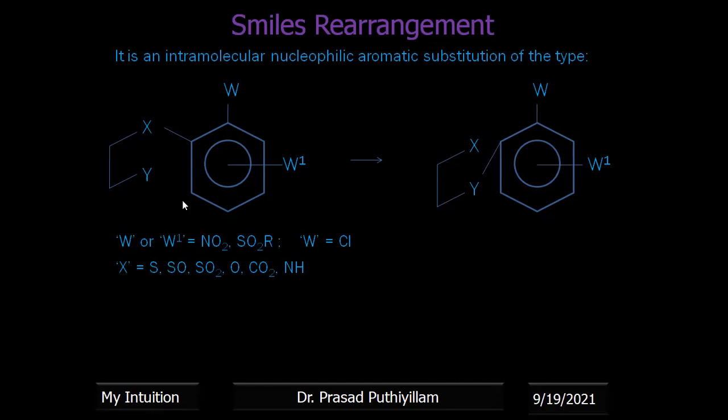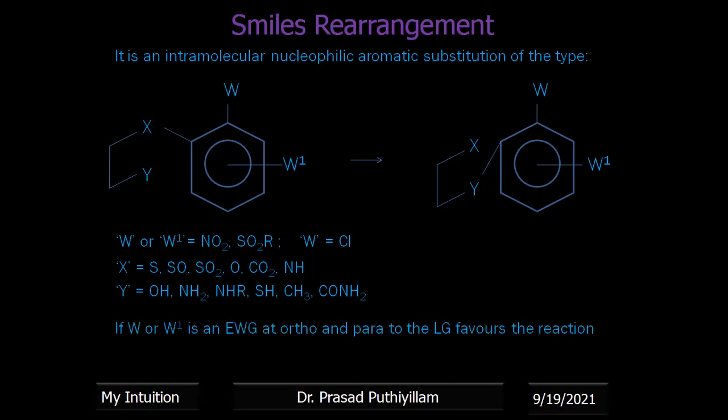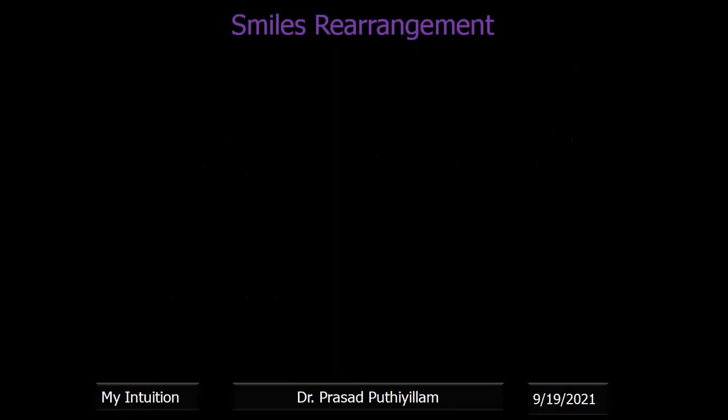So in place of X, we can expect all these types of groups of atoms. In place of Y, we can have OH, NH2, NHR, SH, CH3 as well as CONH2. If W or W dash is an electron withdrawing group at ortho and para to the leaving group, it favors the reaction.